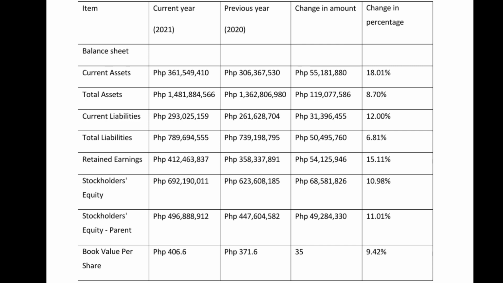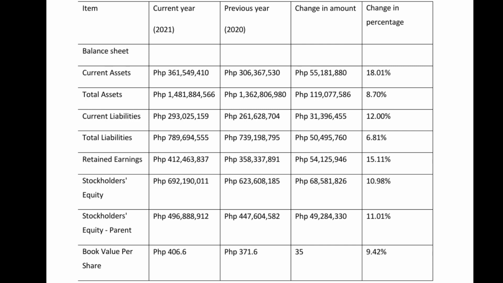Stockholders' equity to parent. For the current year 2021, it has 496,888,912 pesos. For the previous year 2020, it has 447,604,582 pesos. Change in amount is 49,284,330 pesos, and the change in percentage is 11.1.